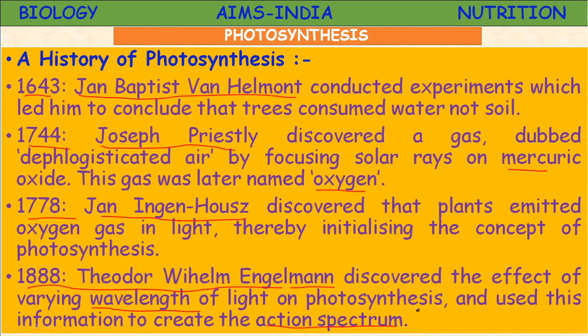Several scientists worked on it and provided proofs and evidences to understand the concept of photosynthesis. John Baptist van Helmont, Joseph Priestley, John Ingenhousz, Wilhelm Engelmann, these are all the scientists. Let us study about some more scientists.